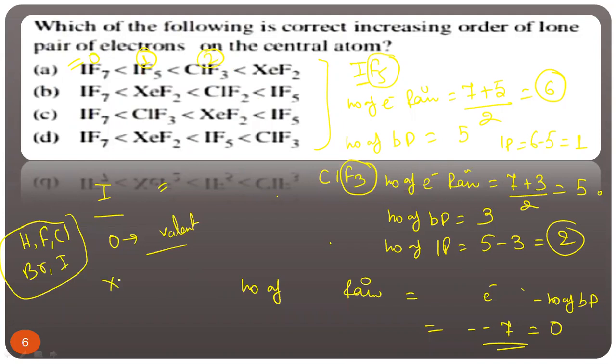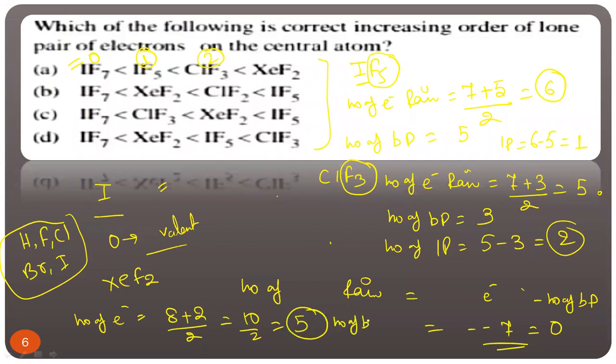Now XeF2, simple. Number of electron pair: xenon has valence electron 8, monovalent atoms 2, 10 by 2, that is equal to 5. Number of electron pair is 5. Bond pair means the total number of monovalent atoms, which is 2. So lone pair is electron pair minus bond pair, 5 minus 2, that is equal to 3. So what is the increasing order? It's very simple. A is the correct option. Clear? By this method you can find the lone pair very easily.